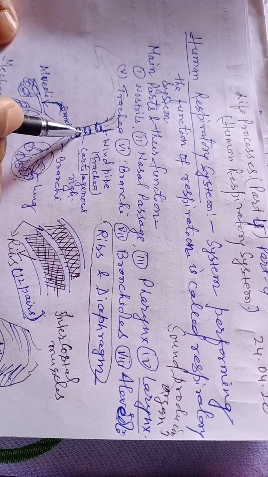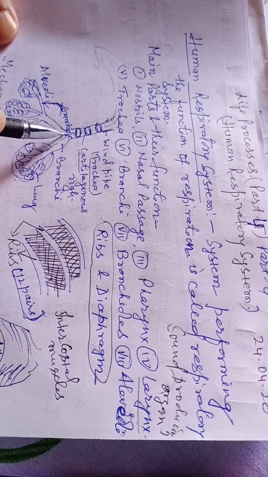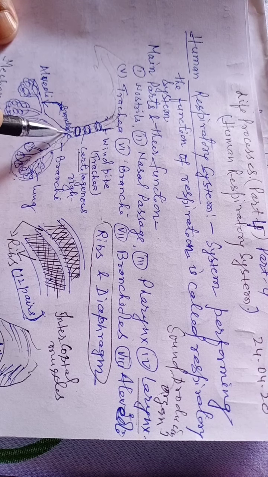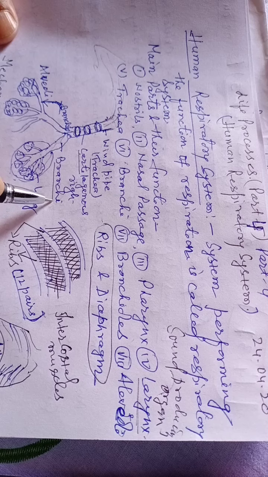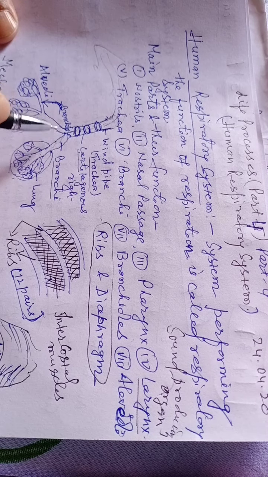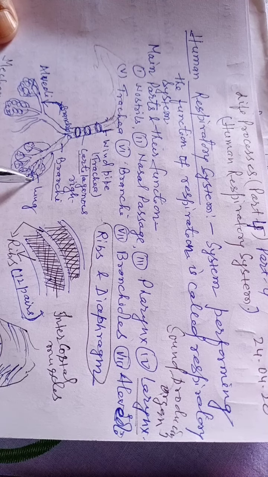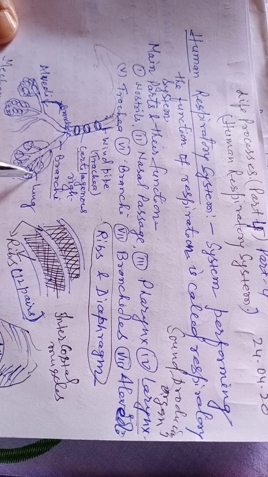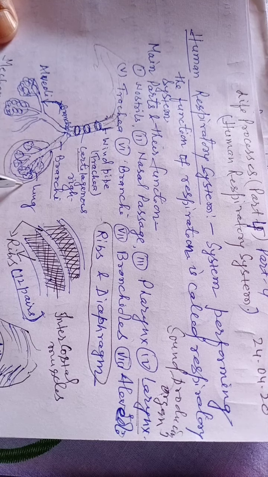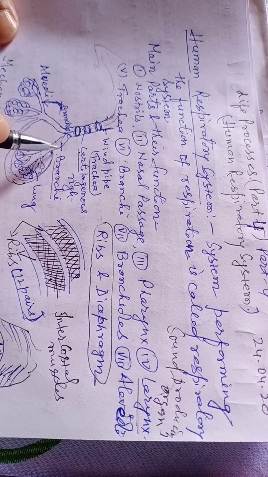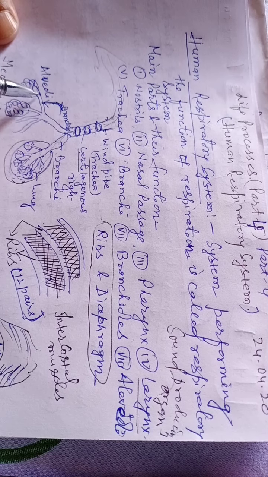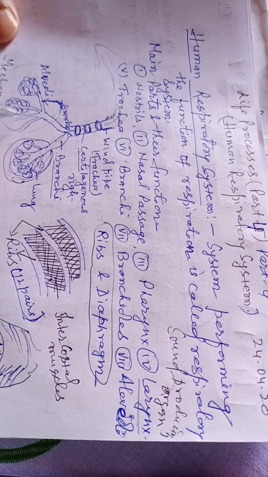Now this trachea downwardly divides into two parts, that are called bronchi. Each bronchus leads to a lung. This is your lungs, and one bronchus is on the left and one is on the right.